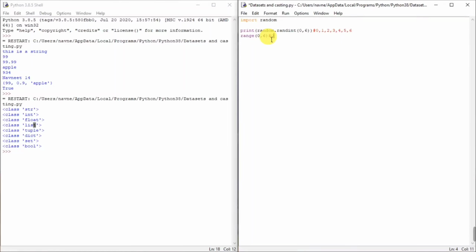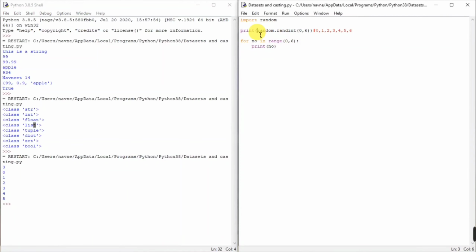So the difference was 0. That's the only difference: randint includes all the numbers from 0 to 6, and range consists of only 0 to 5. Now we can't print a range without a loop, or I can make a loop and show you the difference, but you need not get confused because we haven't discussed any of it yet. But to check this you have to perform a different function.